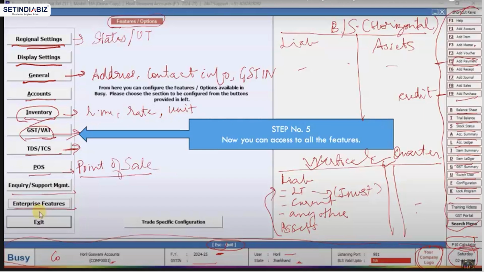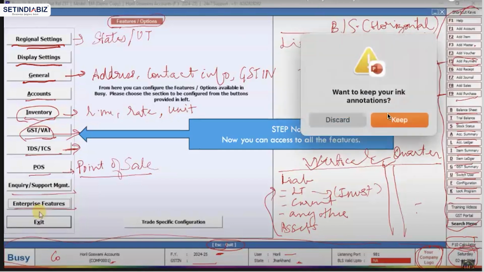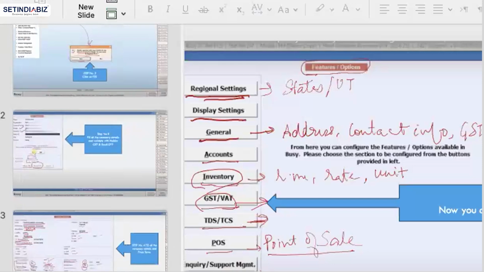And obviously, it has advantages as compared to Tally. So in the next class, we will learn about making purchase entry and sales entry in Busy software, and then over time we will learn about GST and payroll in Busy accounting software. We will also do the payroll part in Busy accounting software.